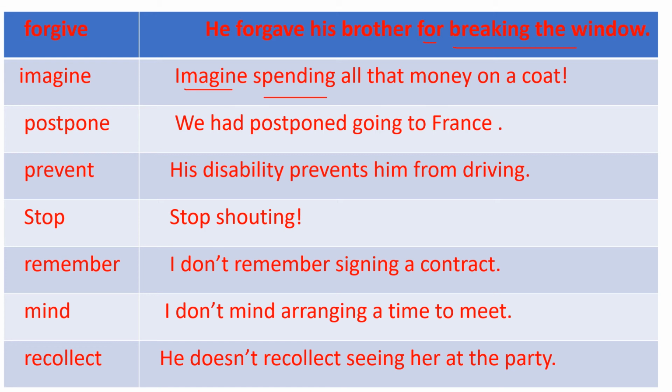Postpone. We had postponed going to France. Going is gerund. Postpone is verb. Prevent. His disability prevents him from driving. Driving is gerund, which is the object of the preposition from. Stop. Stop shouting. Shouting is gerund. Remember. I don't remember signing a contract. Signing is a gerund. Remember is the verb. Mind. I don't mind arranging a time to meet. Arranging is gerund. Recollect. He doesn't recollect seeing her at the party. Seeing is gerund.